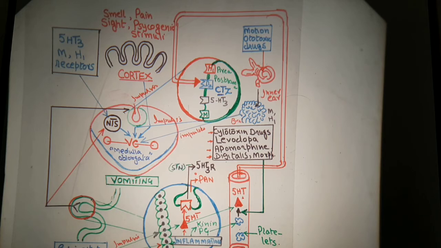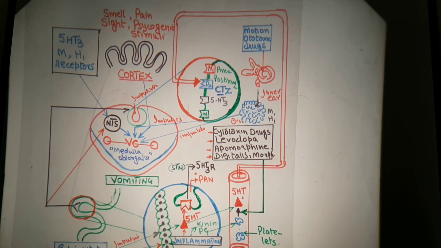Now on the other hand, beside this, our ear is also responsible for the process of emesis. During motion, or with certain ototoxic drugs, they affect the inner membrane of the ear.